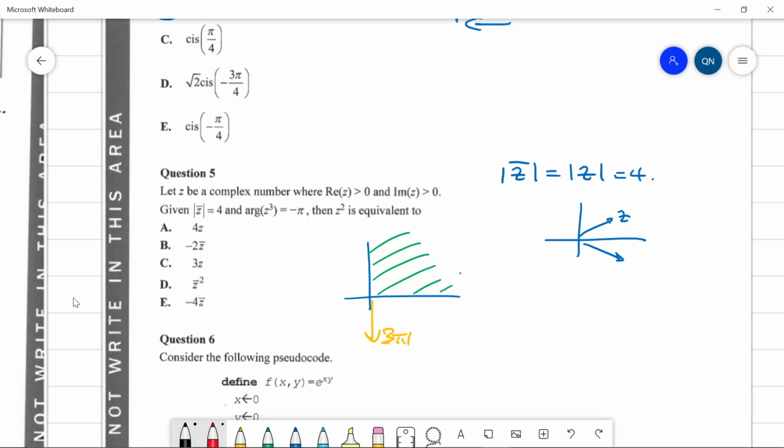Or maybe not. Because arg of Z cubed is -π. That's not -π, this is -π. I'm so dumb. Why did I think -π was down here? That was stupid. So that just suggests that the angle is going to be π on 3, something like that. So Z is going to lie on this ray here. And we want to figure out Z squared. So Z squared would lie on this light blue ray.